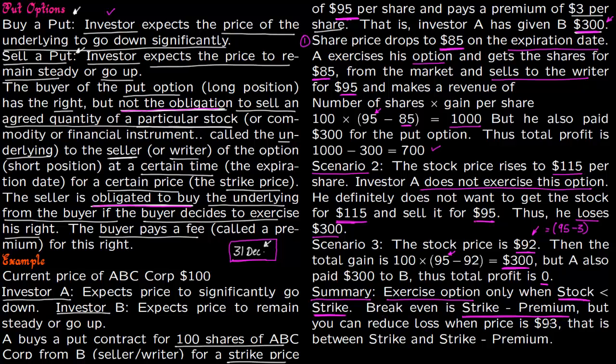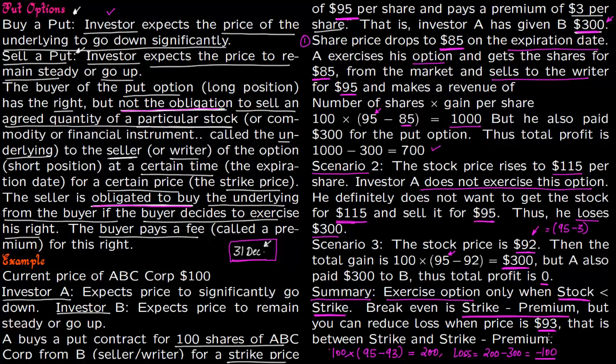But you can reduce loss when stock price is still less than the strike. For example, when it is 93, you can still reduce your loss. So for example, you will buy the shares for $93 from the market and sell it for 95. Multiply it by 100, the total number of shares. So the total gain is $200. But you paid $300 for the right, so you lose 200 minus 300, that is $100. So this is your total loss.